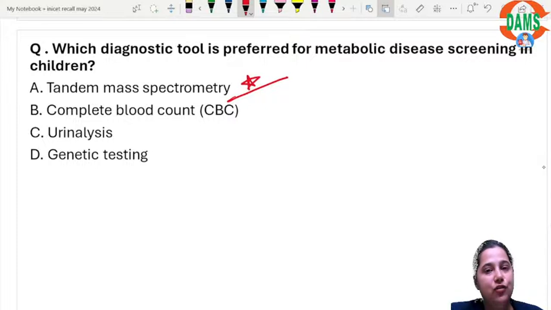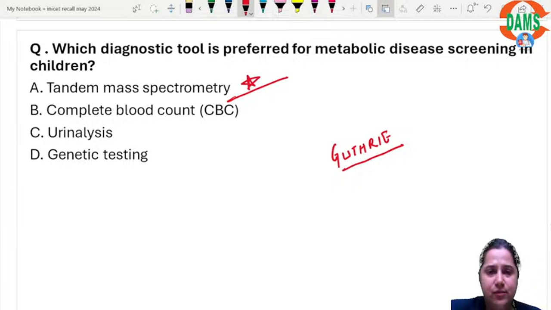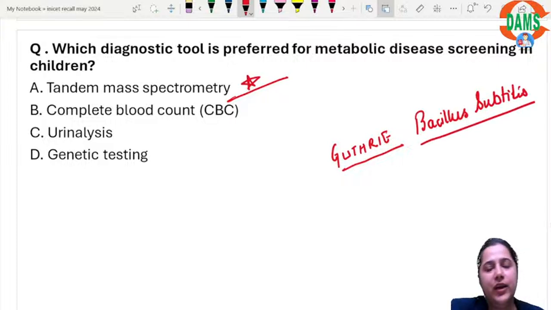Other screening tests for phenylketonuria: there is one known as the Guthrie test, which is based on a bacterium known as Bacillus subtilis. This bacterium thrives on phenylalanine.